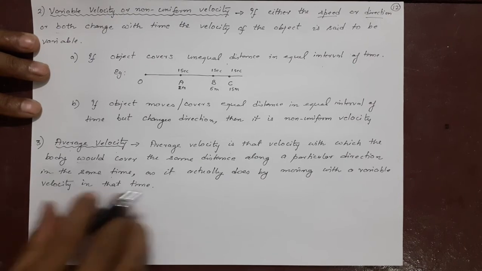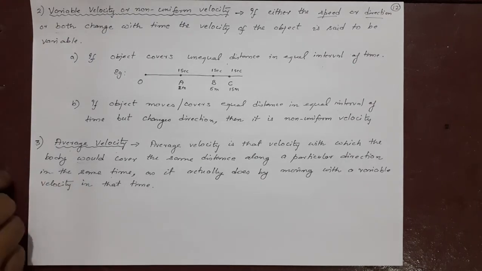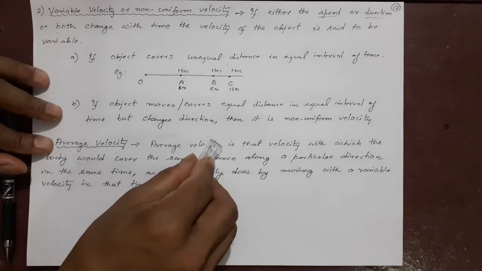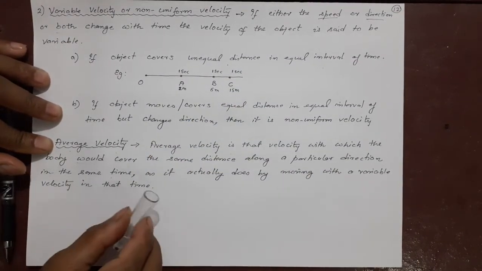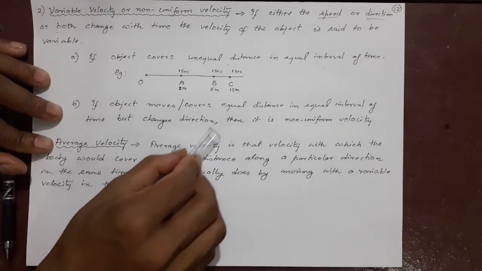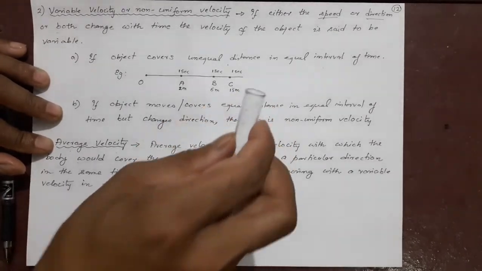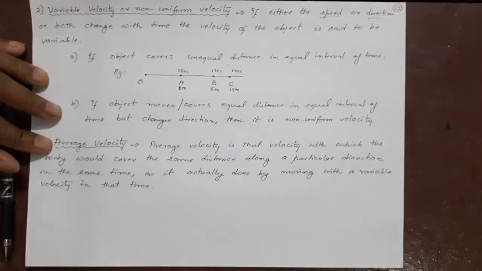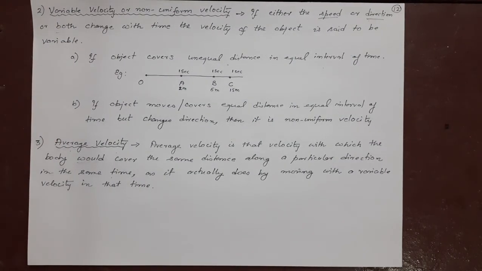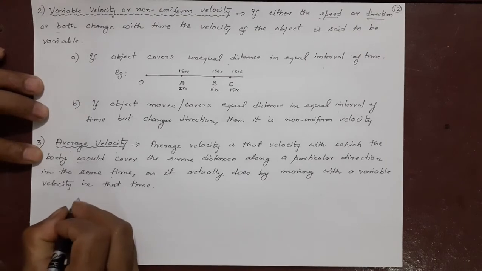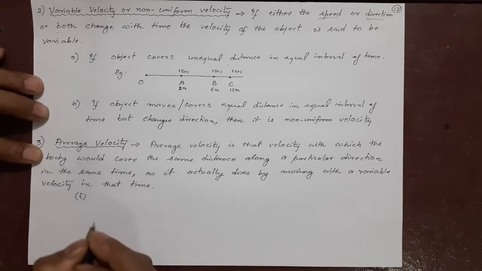Exactly in the same time. Suppose one vehicle is going from here to here, and it is changing its speed. Now what we want is, another way, the same vehicle goes with one constant speed. What is that speed which makes it reach there at the same time? Okay, so that is the average velocity. Slowly you will understand, and it has two cases where you will use two different formulas.